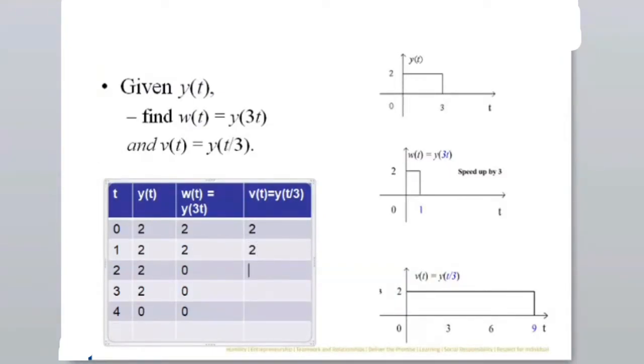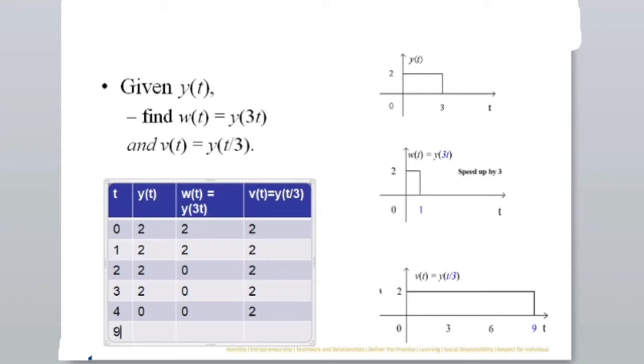So similarly for all values, let us assume what is happening at t equal to 3. If I want v of 3, then y of 3 by 3. Y of 3 by 3 means y of 1. What is y of 1? Y of 1 is 2. That's why it is coming as 2. Similarly here also 2. I can keep on going till 9.